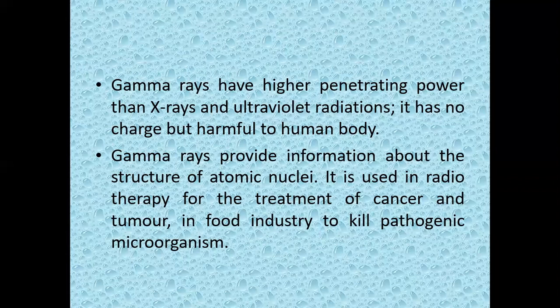So these are the properties and uses of gamma radiations. We have learned about all the types of electromagnetic waves, their sources of production, their frequencies, and their uses in various fields.